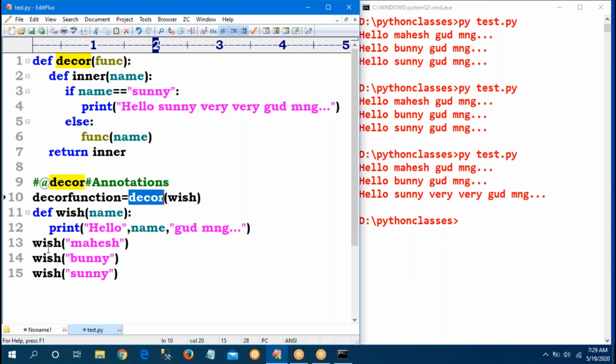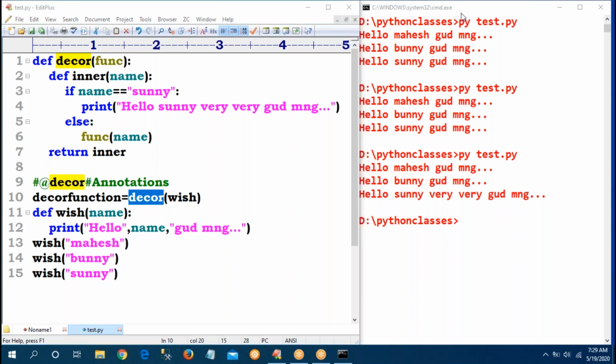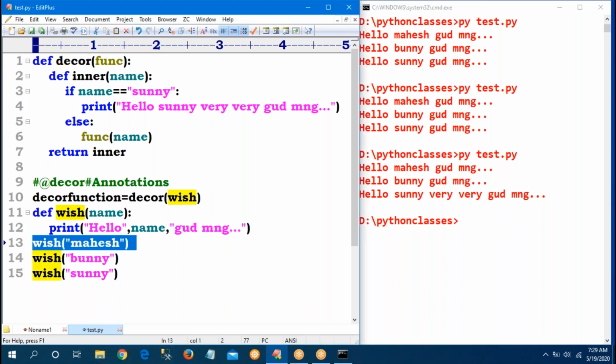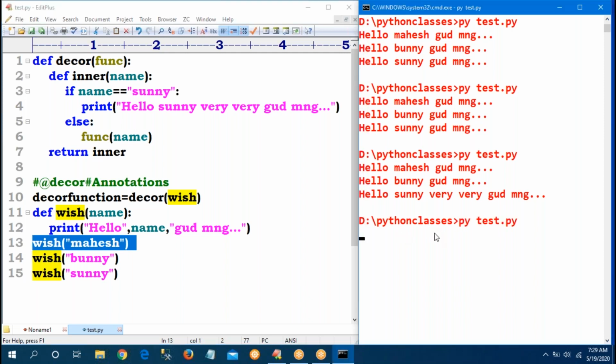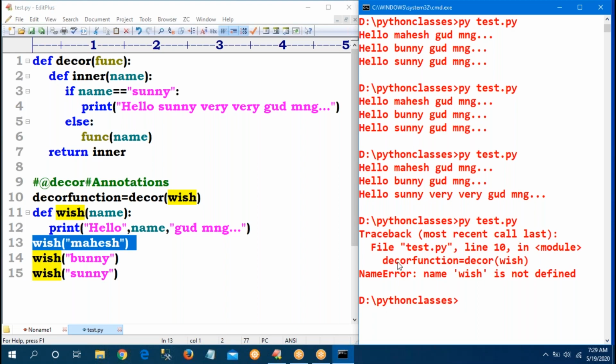Now if I run the wish function, will the decorator be executed or the normal output? If I run the program, it is the normal output only, because which function am I calling? Directly the wish function, so wish will be executed. Yes, normal only, because there is some error. One second, line number... Name wish is not defined.